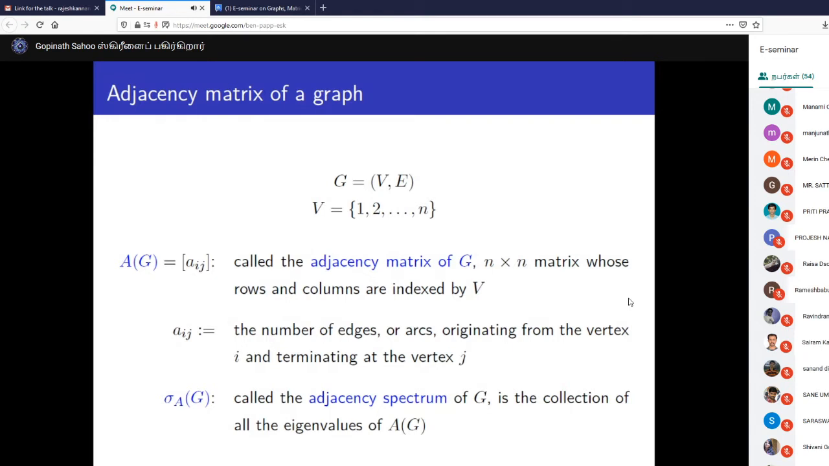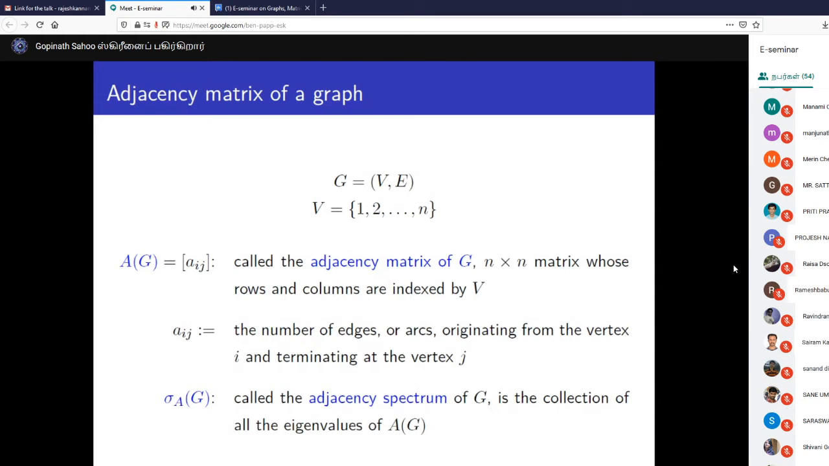So if it is an undirected graph, then we put 1 if there is an edge between i and j, otherwise we put 0. And if it is a multi-directed graph, then we count the number of directed edges from i to j, and that is the ij-th entry.